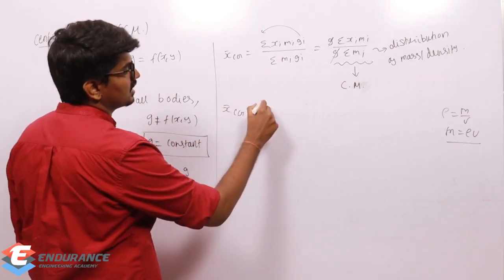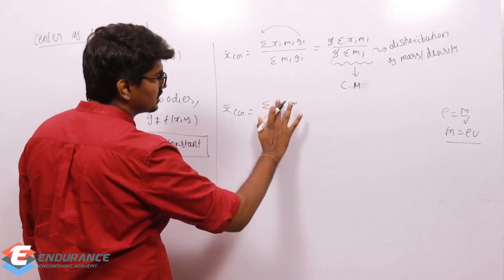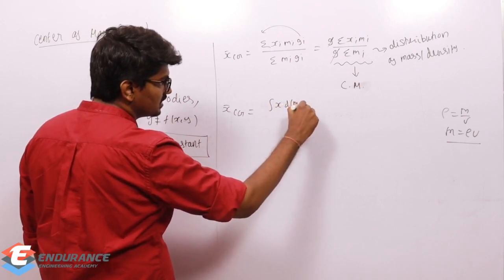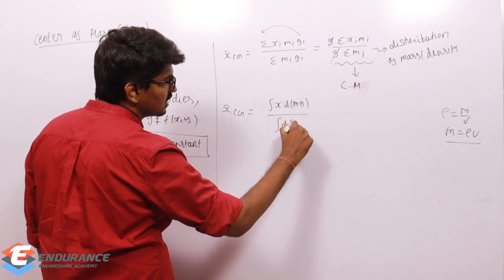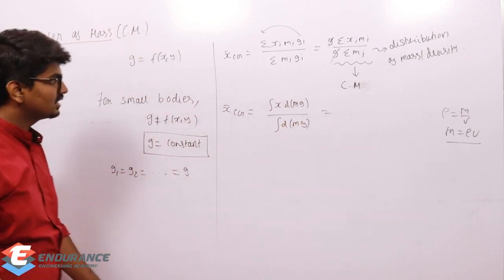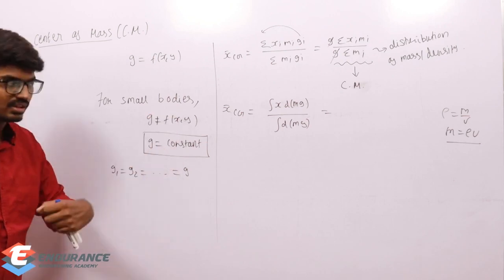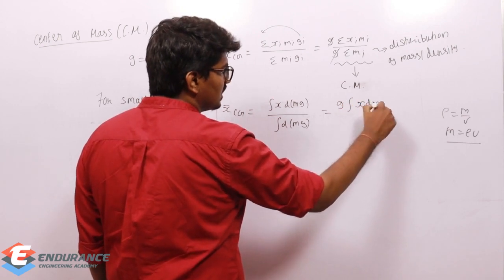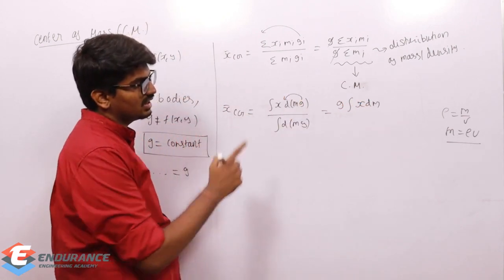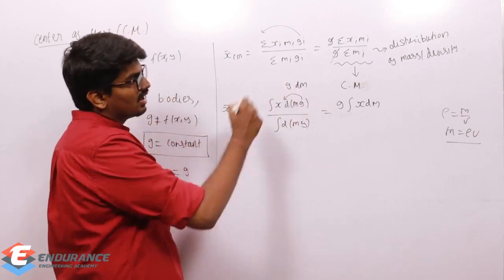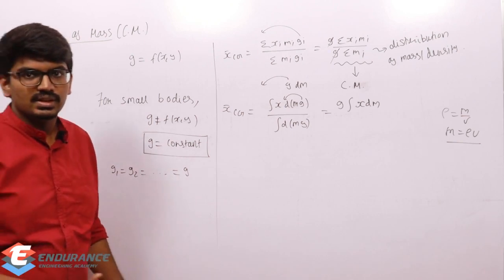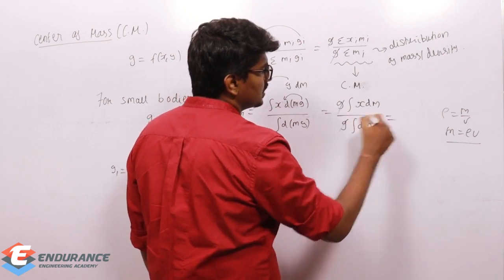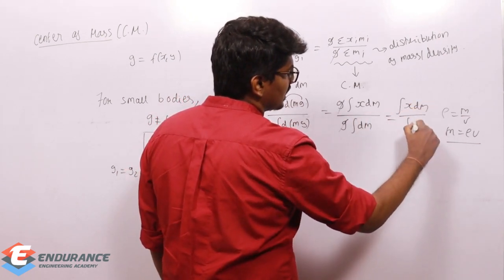For a continuous system, it is the integration of x dm g divided by the integration of dm g. Since we are assuming that for a small body g is constant, I can take g outside commonly, both in the numerator and in the denominator. So it becomes the integration of x dm divided by the integration of dm.